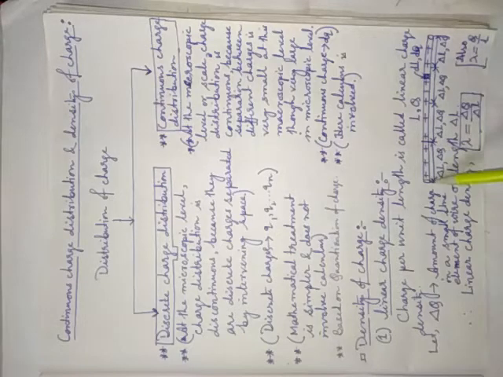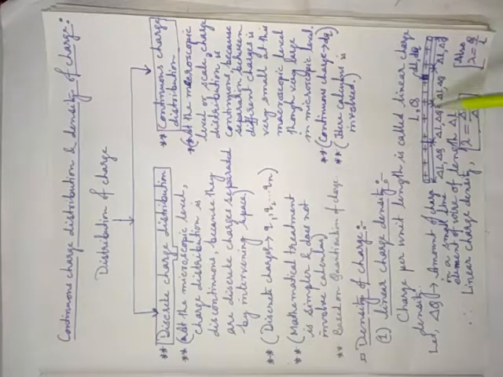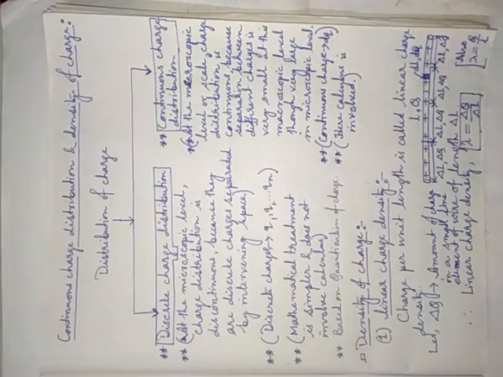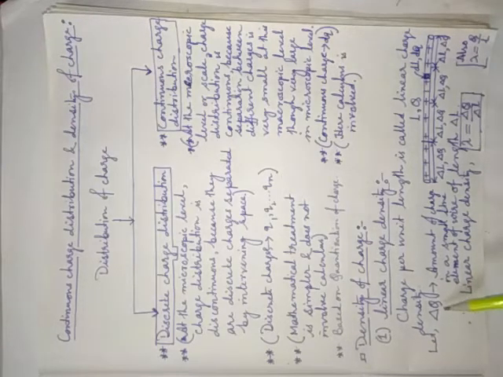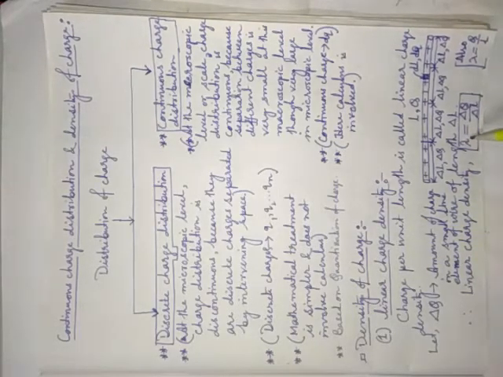For each delta L length the charge is delta Q. So if delta Q is the amount of charge in a small line element of wire of length delta L, then linear charge density will be lambda is equal to delta Q by delta L.